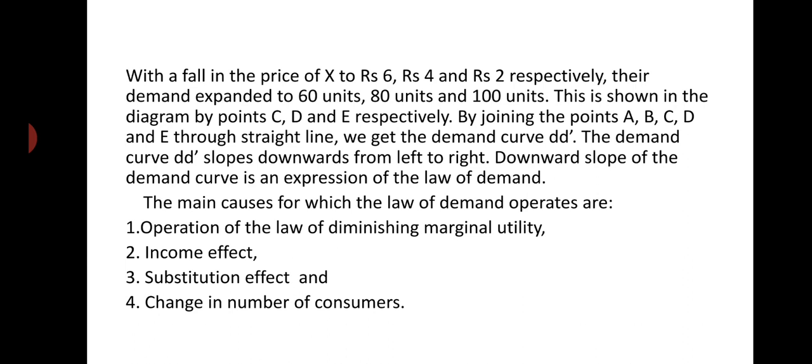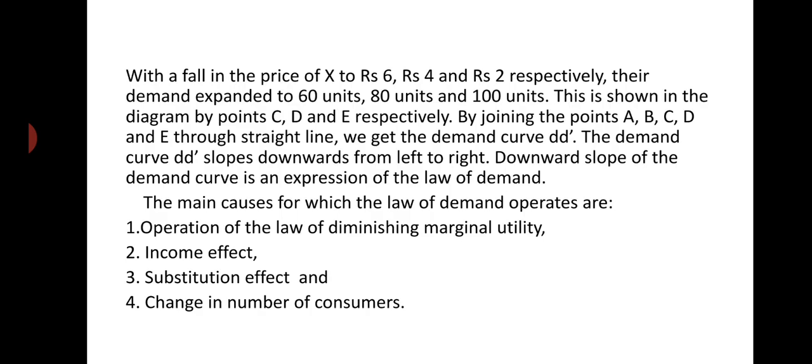So, to equalize the marginal utility of a commodity with its price, when the price of a commodity falls, every consumer has to purchase more of that commodity, just to equalize the marginal utility of the commodity with the marginal utility of price, so that he can get maximum satisfaction. So, he is going to purchase more of a commodity at a lower price, and less of a commodity at a higher price. Number two is income effect.